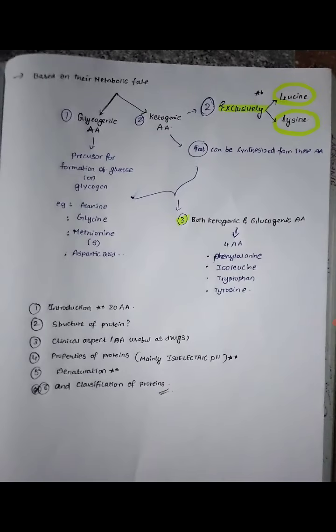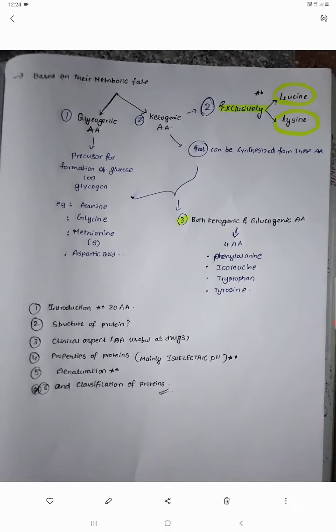And coming to the next thing, based on the metabolic fate, we divide amino acids into glycogenic amino acids, ketogenic amino acids, and both glycogenic and ketogenic amino acids. What do you mean by this? Genic means producing, glyco means glycogen or glucose. These amino acids are precursors for the formation of glucose or glycogen. Examples: alanine, glycine, methionine and aspartic acid.